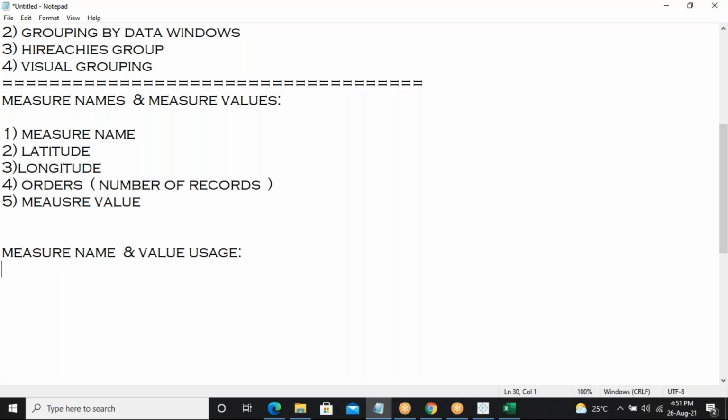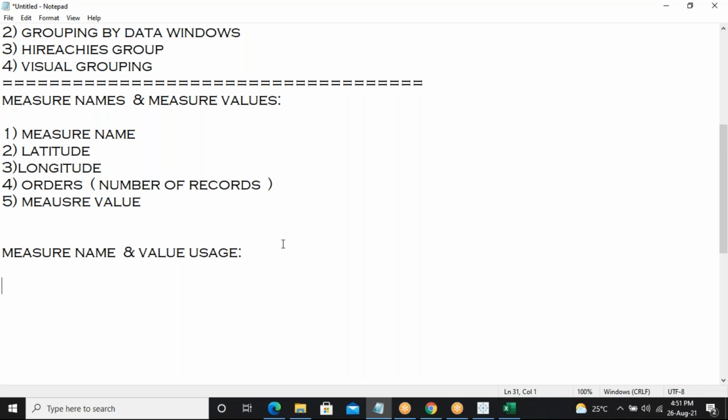We are seeing a concept of measure names and value usages, how we are using those values. We use this where the charts fail to combine; that time we use this particular measure names and values concept.